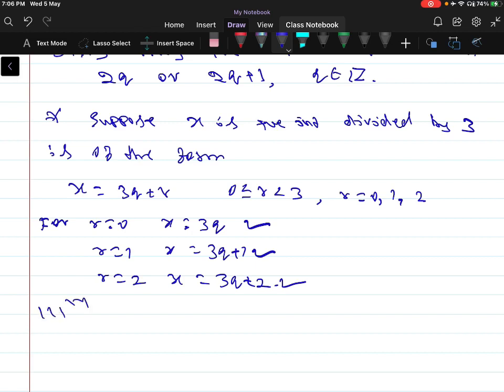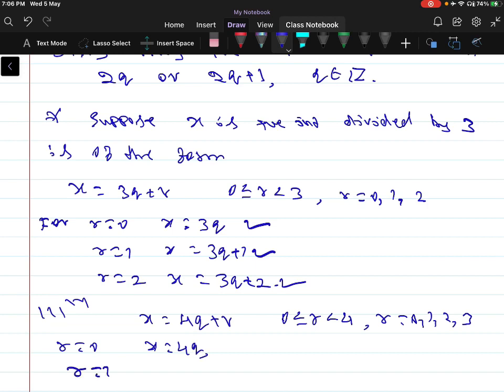Similarly, when a positive integer x is divided by 4, it is of the form x is equal to 4q plus r, 0 less than or equal to r less than 4, so we can take 0, 1, 2 and 3. For r is equal to 0, x is equal to 4q.